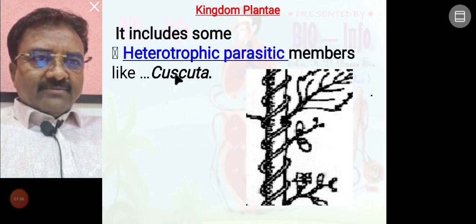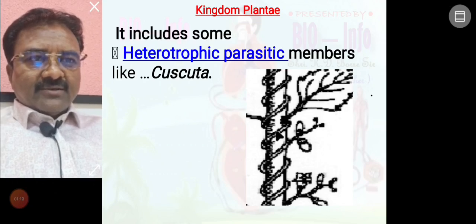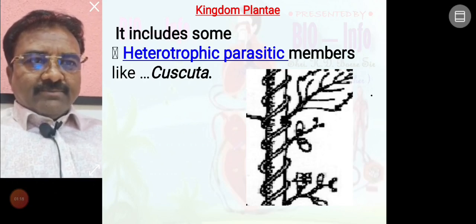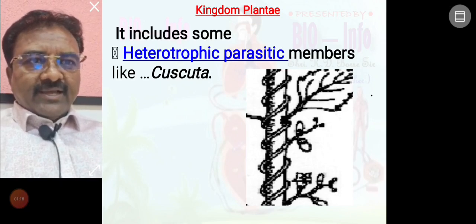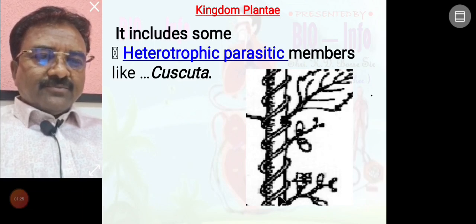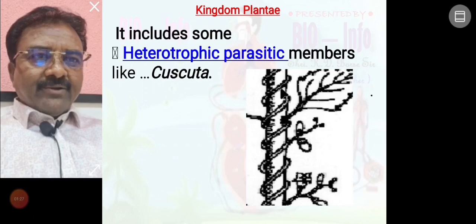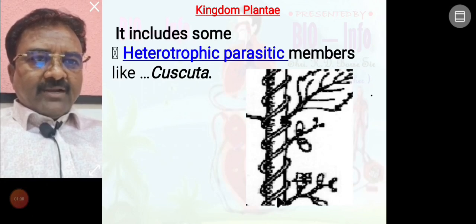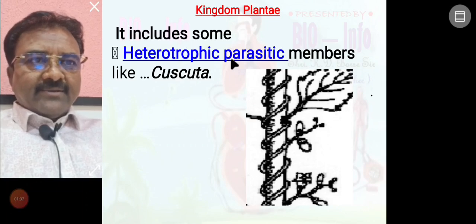Cuscuta develops a root like structure called the parasitic root or haustoria, which absorbs food from the host plant body. Hence Cuscuta is called a heterotrophic parasitic plant member included in kingdom Plantae.